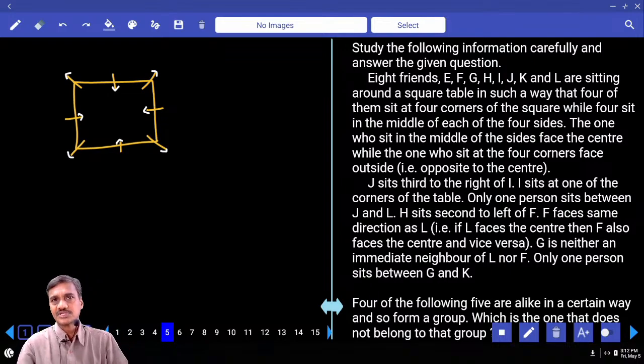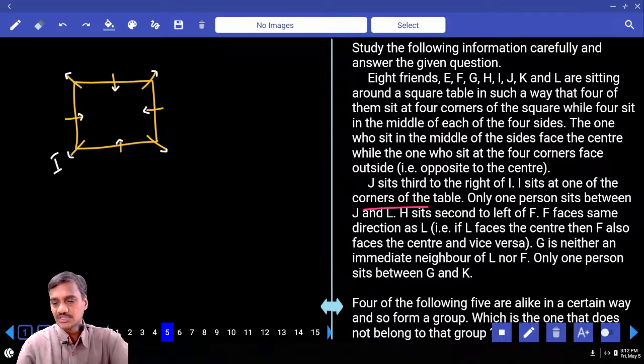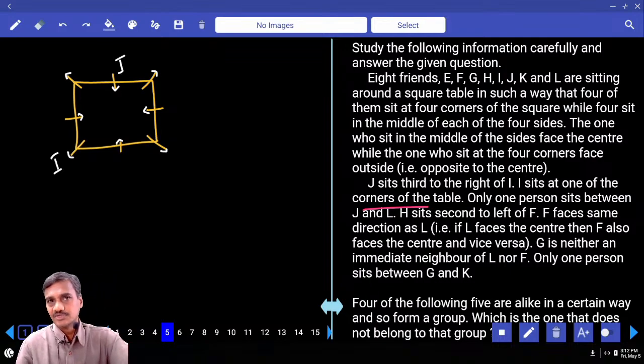And these 4 persons are at the center, the remaining are away from the center. J sits to the right of I. I sits at one of the corners of the table. I is at one of the corners of the table, I is here. If I is here, J sits to the right of I, J is here.